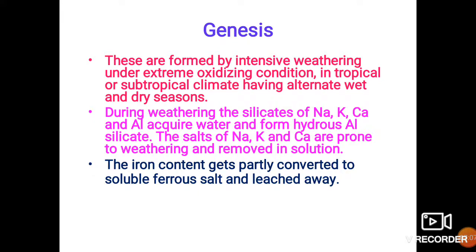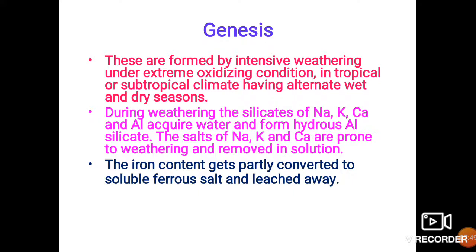They require intensive weathering conditions, which means extreme climate: heavy rains, high heat, alternate wet and dry seasons, and extreme oxidizing conditions. All these factors are available in tropical and subtropical climates. Hence, presence of tropical and subtropical climate is the first condition for formation of laterite and bauxite.